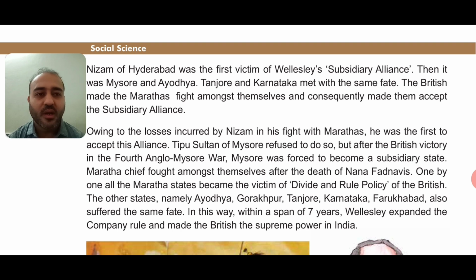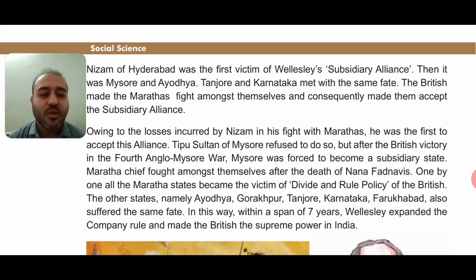Maratha chiefs fought amongst themselves after the death of Nana Fadnavis. Maratha chief means the main person who is the leader of the army. So after the death of Nana Fadnavis, who was the ruler, the chiefs, that means those who were the heads of the army and the kingdom, fought amongst themselves, right? One by one, all the Maratha states became the victim of the divide and rule policy of the British. The other states, namely Ayodhya, Gorakhpur, Tanjore, Karnataka, Farrukhabad, also suffered the same fate.